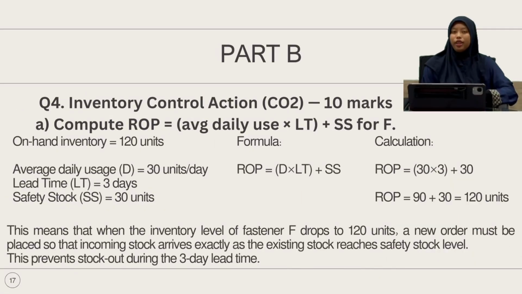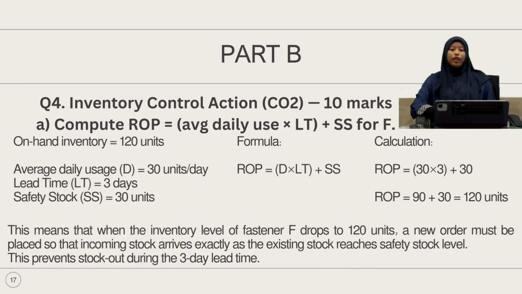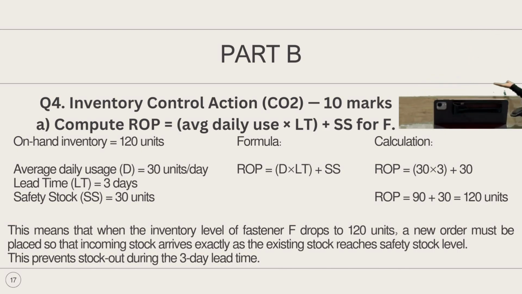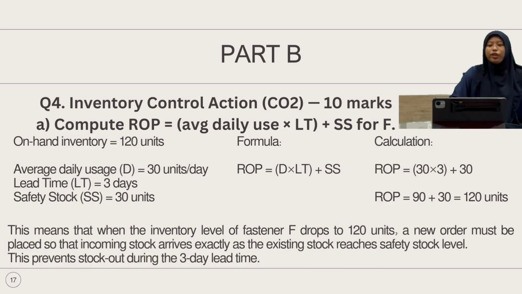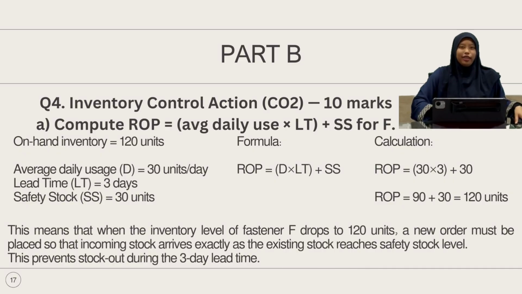D is equal to average daily usage. LT is equal to lead time. SS is equal to safety stock. This is a way to compute ROP. So the formula is ROP equals D times LT plus SS.